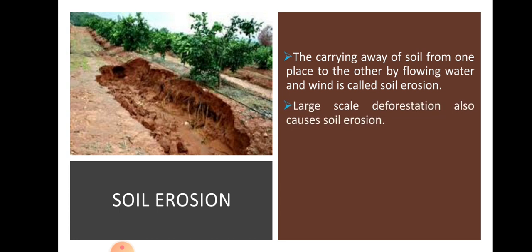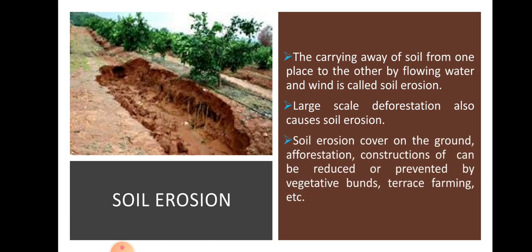Large scale deforestation also causes soil erosion. So deforestation can cause soil erosion. Soil erosion can be prevented by afforestation, construction of dams, vegetative bunds, terrace farming, etc. So soil erosion can be prevented by afforestation or construction of bunds. All this can be done to prevent soil erosion.